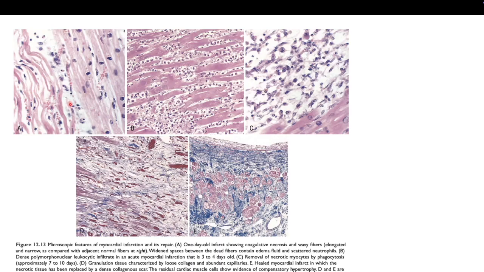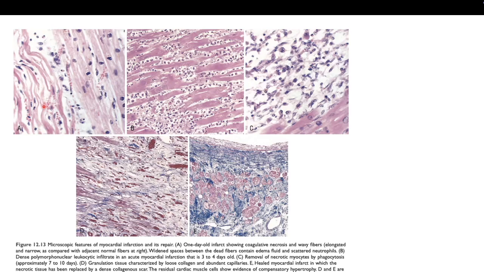So if you see a 1-day-old infarct, you can see here there is a waviness of the fibers. It's elongated and narrow. So you can see these are the affected areas. These are the normal areas.